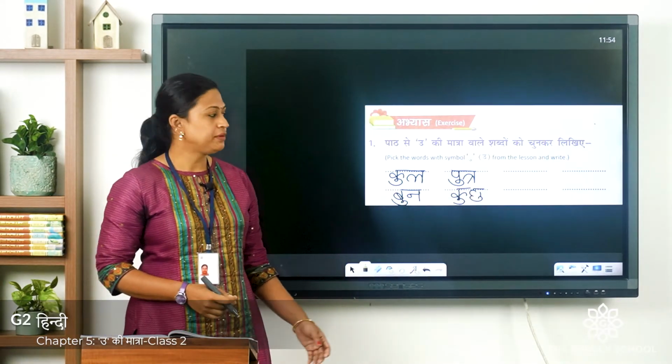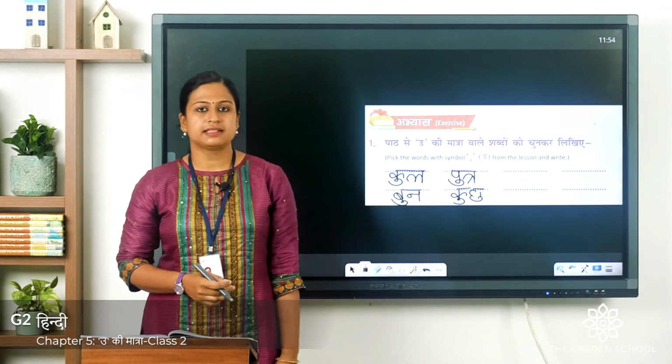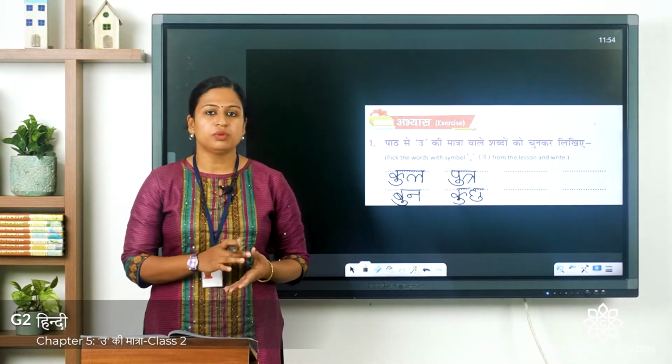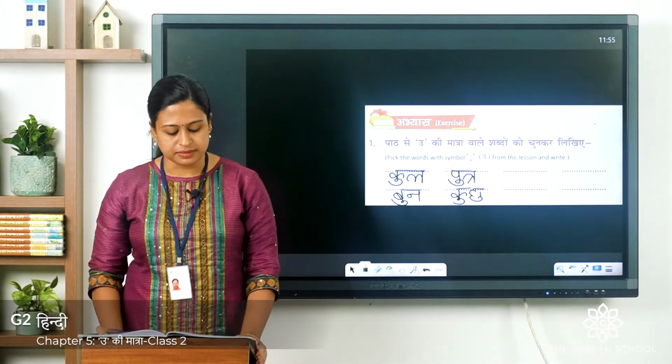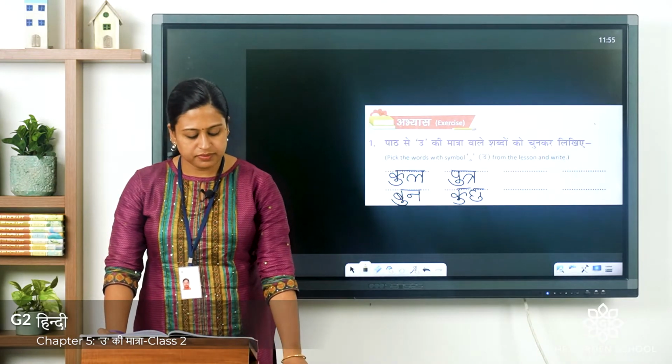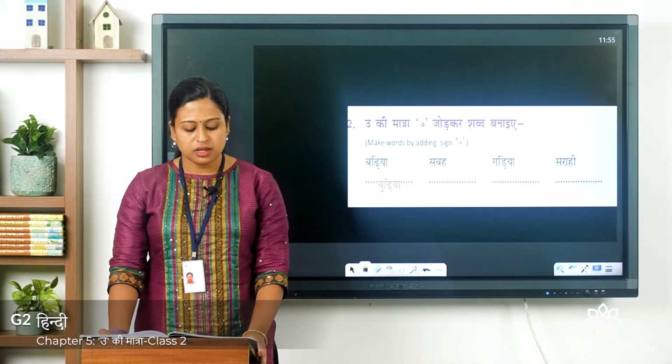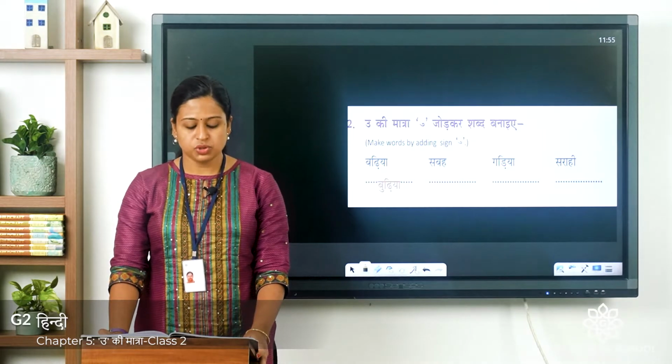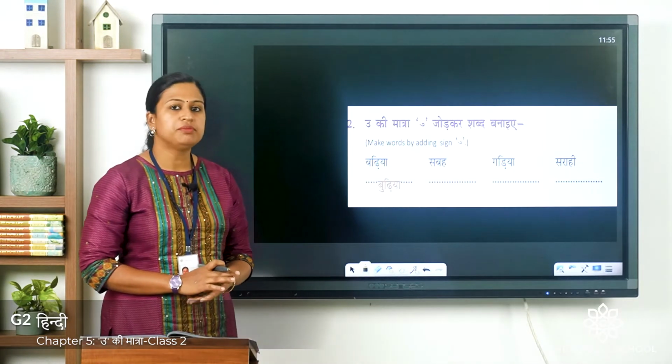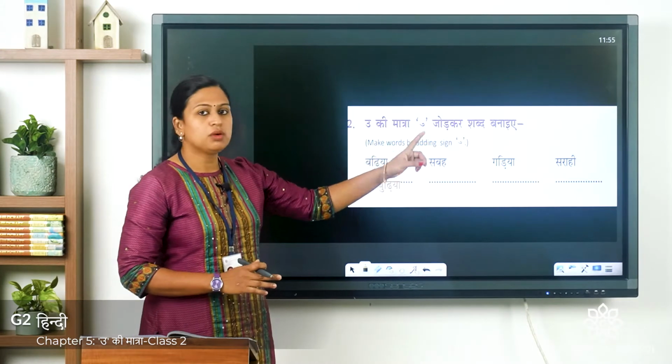Like this, you have to do the other part of this exercise. So you have to write the words which are given in this text. Next one is the second exercise: U की मात्रा जोड़कर शब्द बनाइए. So you have to make words by adding this U symbol.